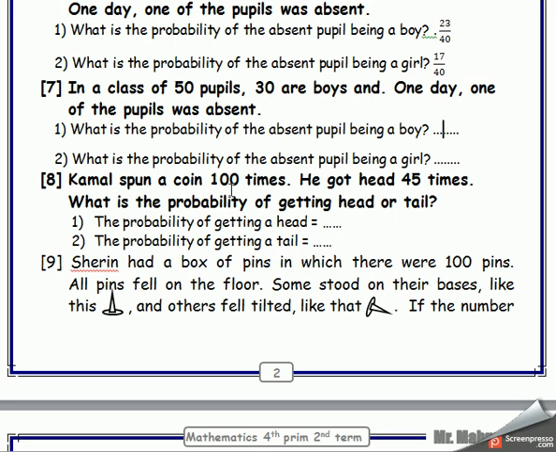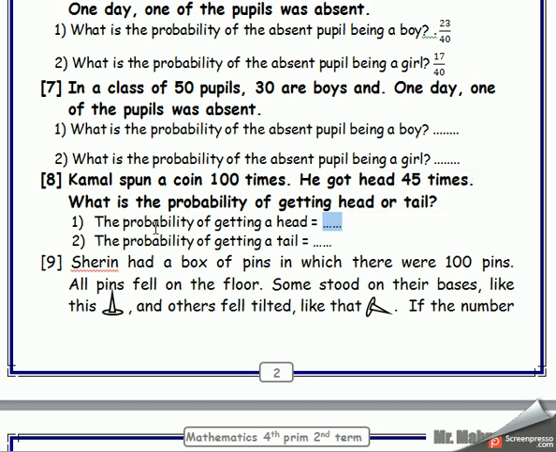Kamal spun a coin 100 times. He got head 45 times. What's the probability of getting head or tail? Okay, attention with me. He got head 45 times. When I subtract 100 minus 45, it will be 55. So the tail will be 55 and the head will be 45.